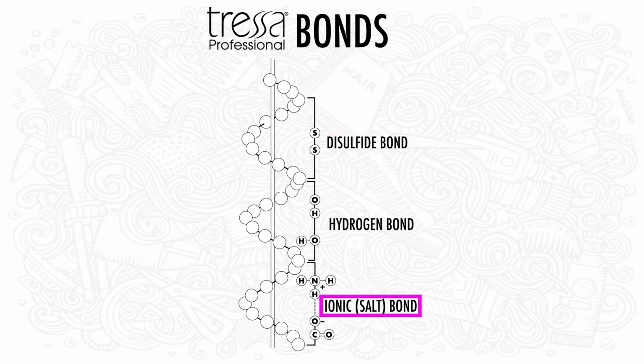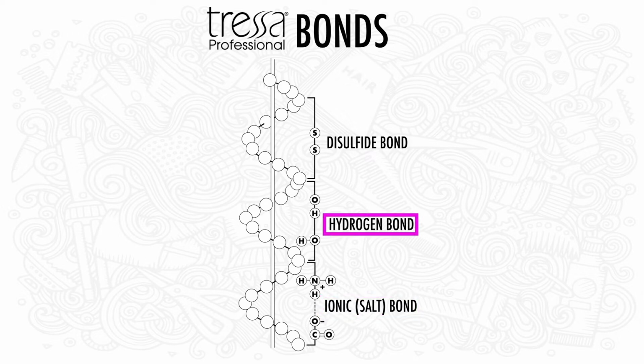The ionic or salt bonds are relatively strong. They account for about 1/3 of the hair's strength. They're referred to as ionic bonds because the bonds between protein chains are due to the attraction of the unlike electric charges. The salt bond is broken by water. Breaking and rejoining these bonds will give the hair a temporary set.